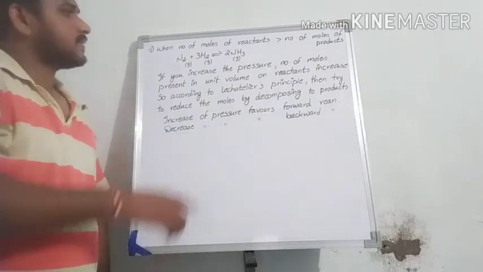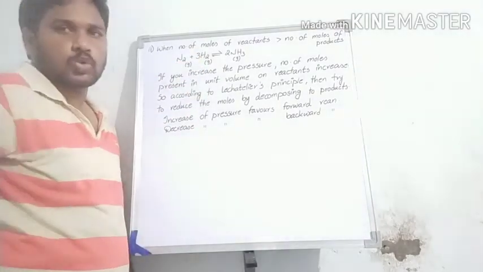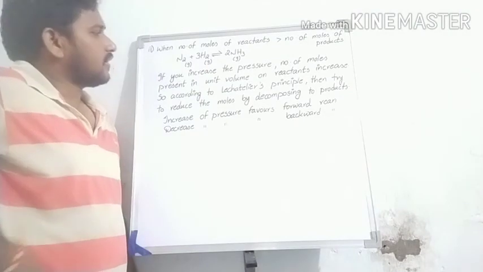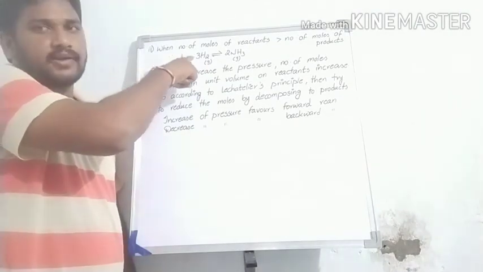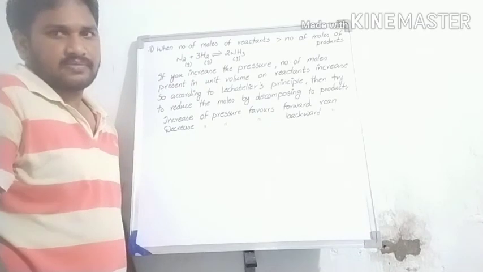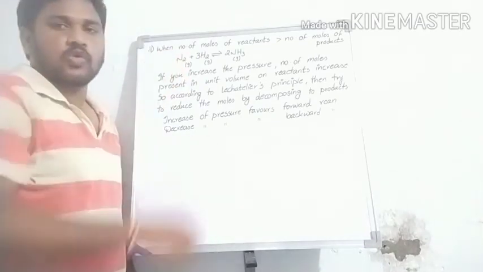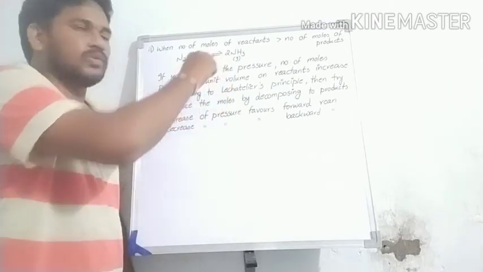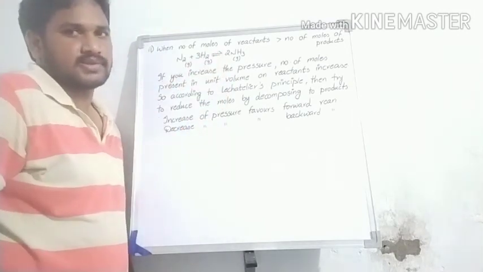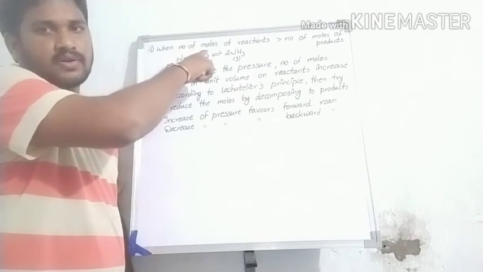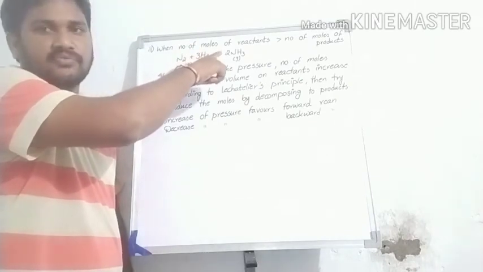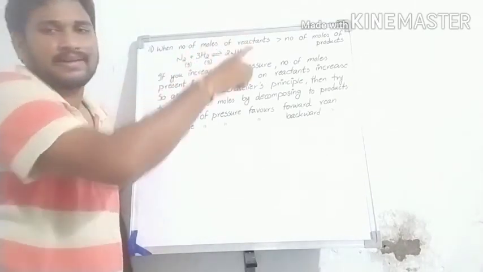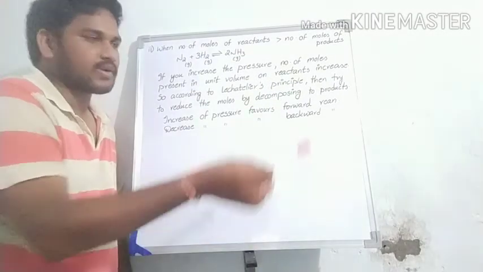Take N2 plus 3H2 giving 2NH3, sir. N2 is 1 and there are 3 moles of hydrogen, so the entire reactant side is 4 moles or 4 molecules. Sir, on the right side there are only 2 moles or 2 molecules. I am saying when the number of moles or molecules of reactant is greater than the number of moles of product.